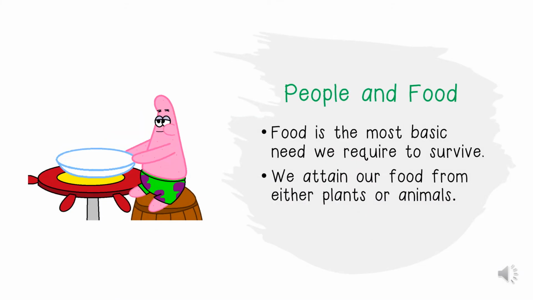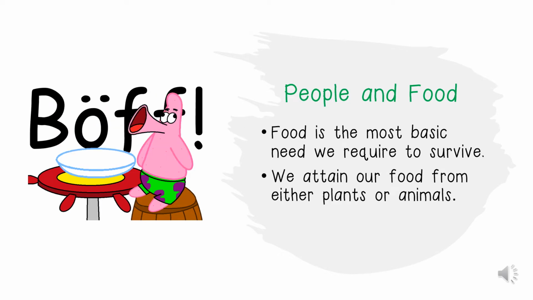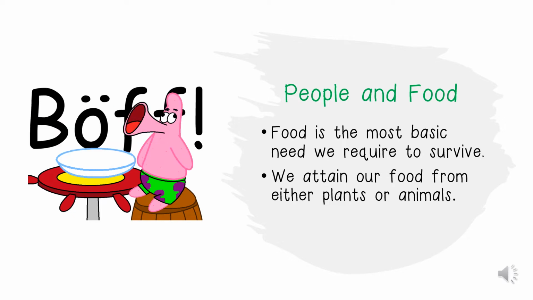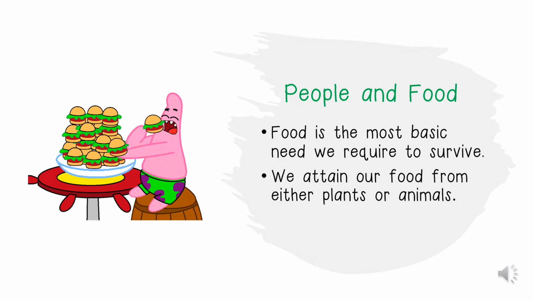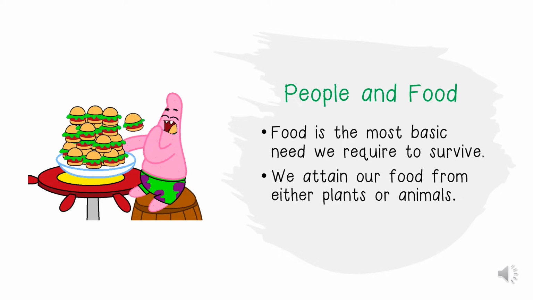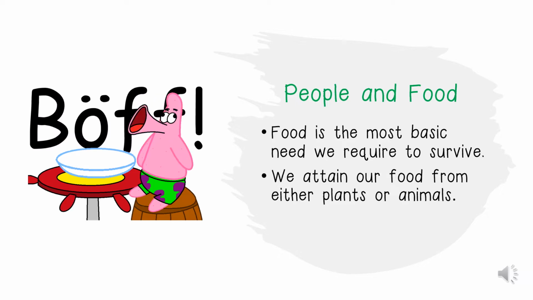People and food. Food is the most basic need we require to survive. That is why when the riots were taking place, everyone was so concerned of where they were going to get food from because people were stealing all the food. Without food, we would die of starvation. We attain our food from either plants or animals. Plants give us our fruits and vegetables, and animals give us our meat and cheese and eggs.